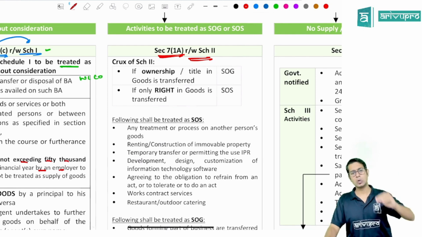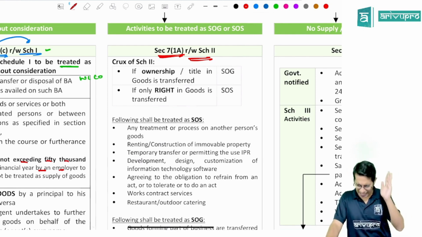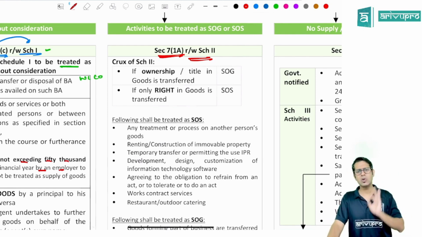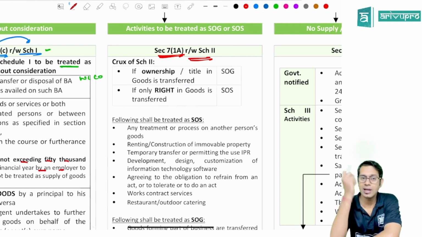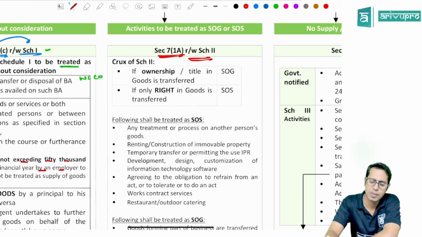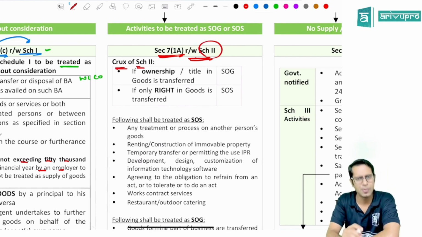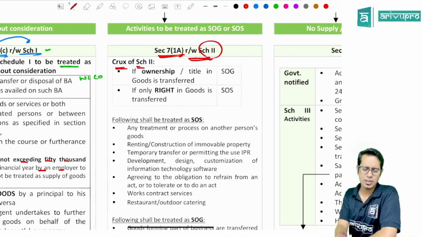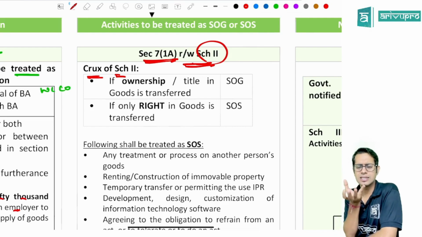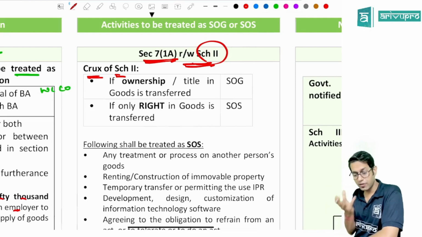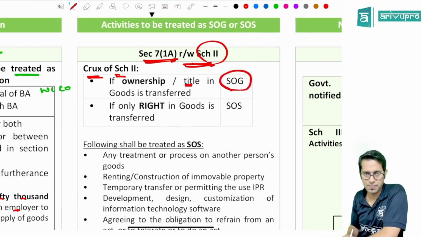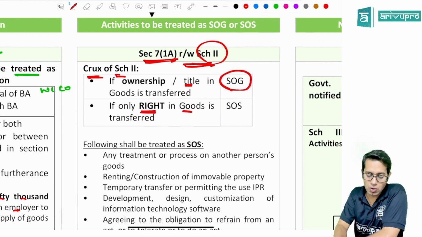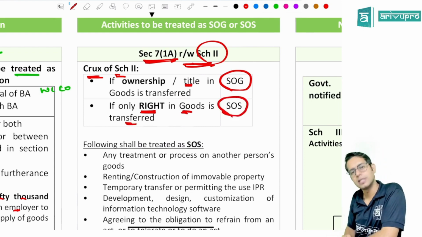In Schedule 2, they have listed a few activities. These activities are all supply only, but Schedule 2 is going to clarify whether it is supply of goods or supply of services. The crux in the entire Schedule 2 is this: if you understand this point, then you understand Schedule 2. If the ownership or title is transferred, then it will be treated as supply of goods. And if only the right in the goods is transferred, then it is supply of services.